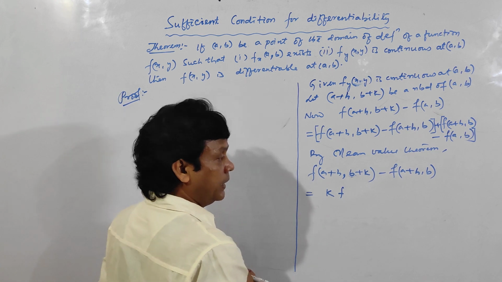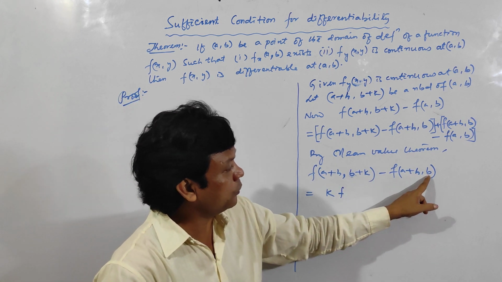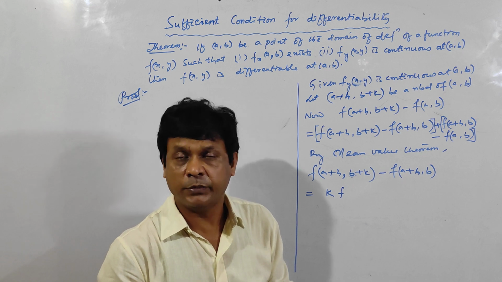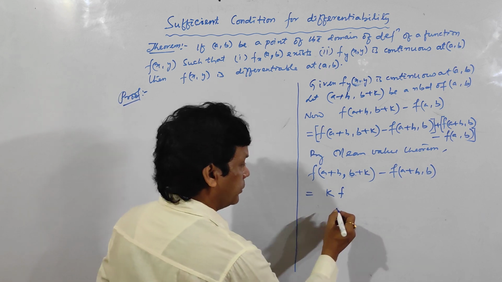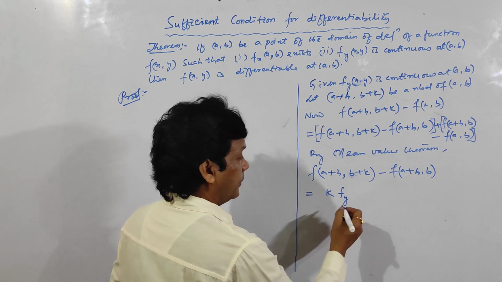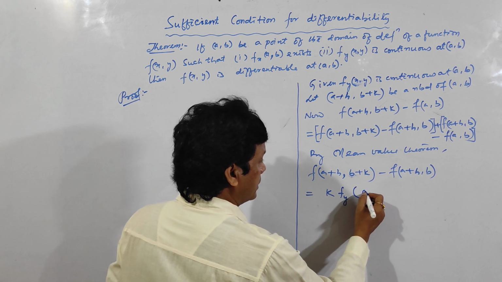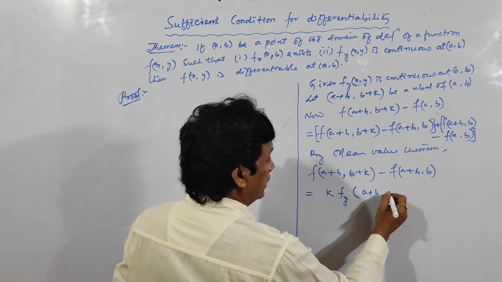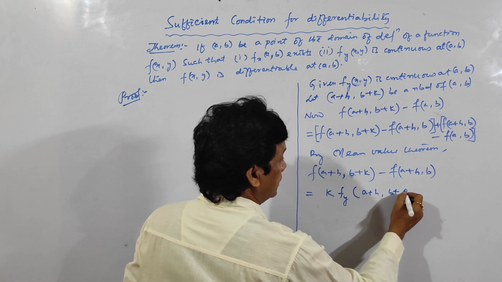into f dash, derivative of f, and derivative of f with respect to y, not with respect to x, because x is a constant. So with respect to y means fy. I can write del by del y, and x remains constant, f of a plus h, and this is b plus theta 1 k.